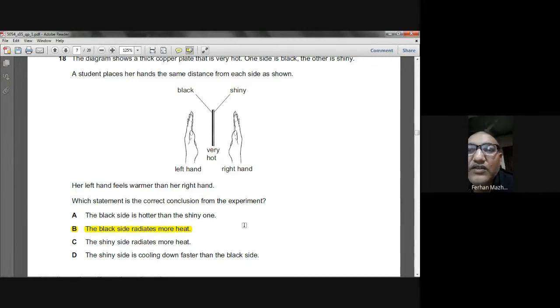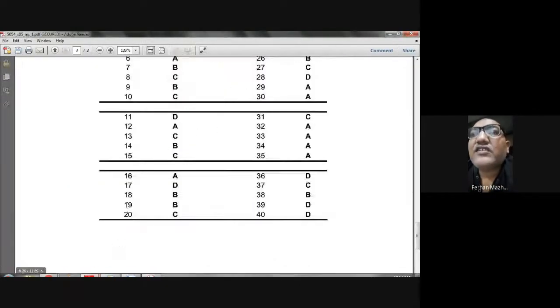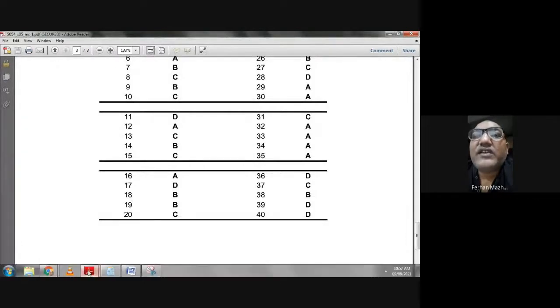Okay. So the best answer why your left hand is feeling hotter as compared to your right hand is that the black color painted on that hot object is a very good radiator of the infrared radiation. So B is the right choice. Question number 18, B is the right choice.